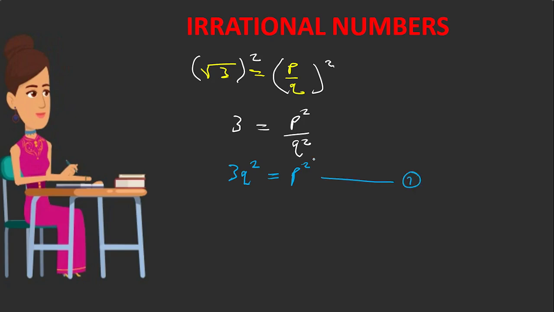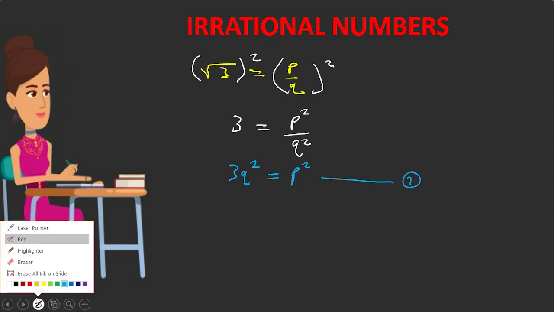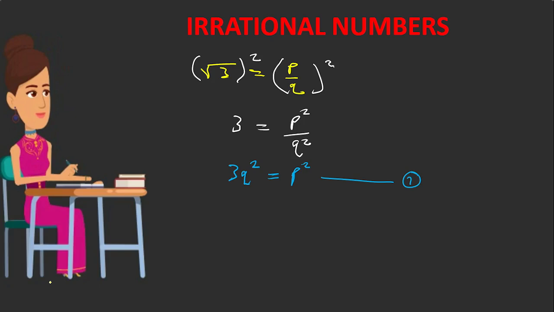What you need to understand is, yes, you have made your first equation, but you should be able to interpret this equation. What does this equation mean?